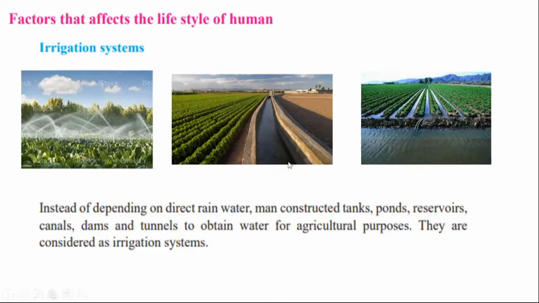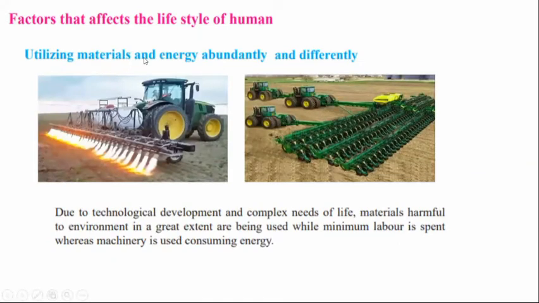Okay, next is utilizing materials and energy abundantly and differently. So what they have done to make the work easy, they minimized the labor and gave more work to the machineries. So that also affected the lifestyle of humans. See, due to technological development and complex needs of life, materials harmful to the environment are being used to a great extent while minimum labor is spent, whereas machinery is used, consuming energy. So this is another effect that changes the lifestyle of humans.